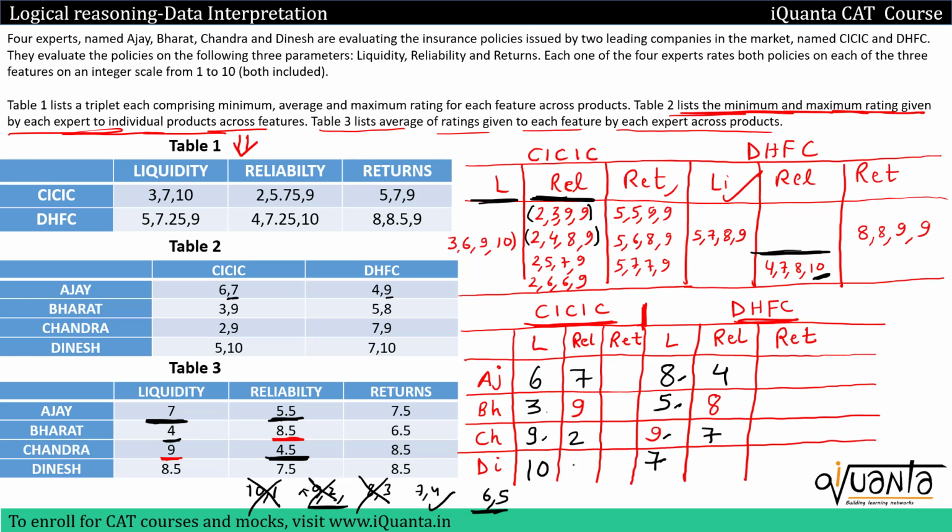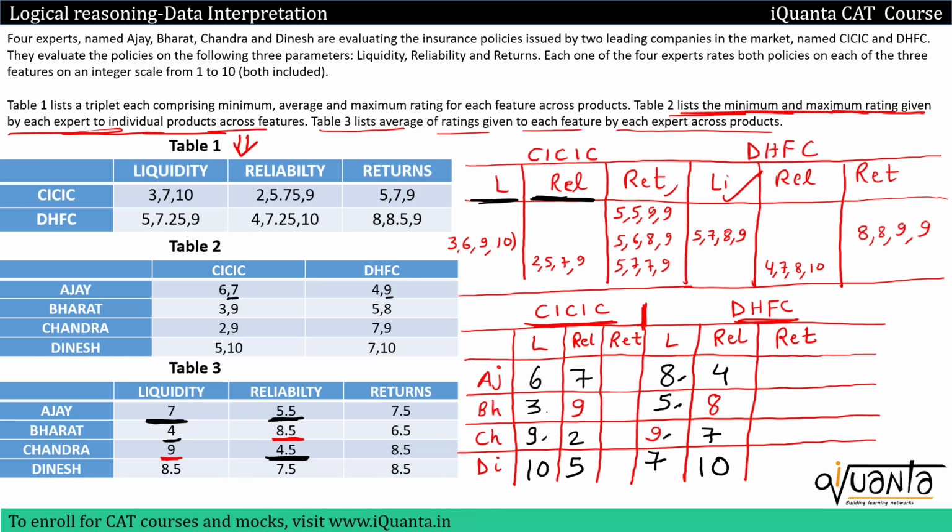Then quickly, if I check the column of reliability for CICIC, I should have 2 9 7. Only this pair is possible for 2 7 9. So this will be 5 at the bottom. So I'll write 5 over here. And DHFC reliability, this would become 10 at the bottom because we should have 4 7 8 10. So we are done with reliability and liquidity. Now we have to talk about returns.